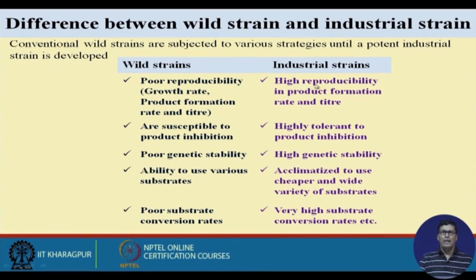Industrial strain has high productivity in product formation rate and titer, and I told you that the concentration of the product has great influence on the cost of production, because recovery cost will be reduced to a great extent if the product concentration is very high. Another important drawback is that wild strains are susceptible to product inhibition, because as the product concentration increases, it inhibits the growth of the organism. In the case of an industrial strain, there is high tolerance of product inhibition.